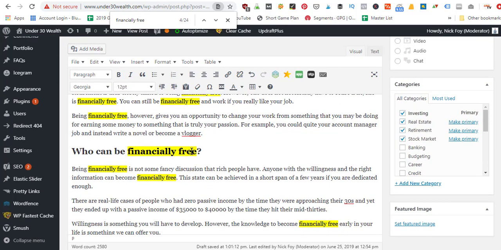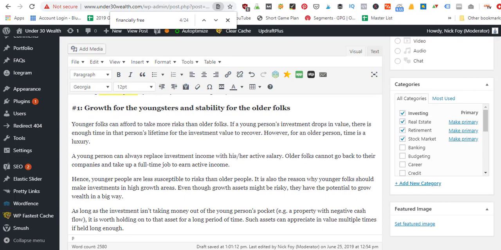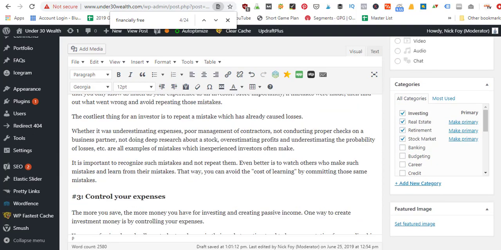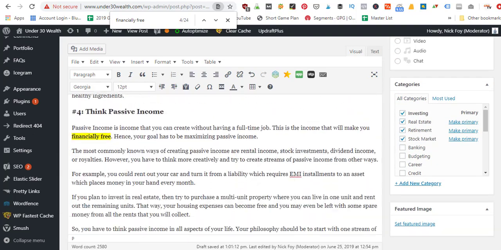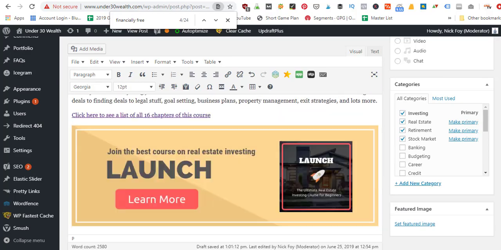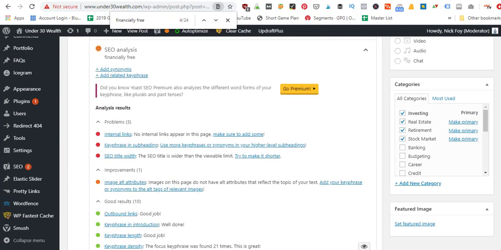So instead of always using financially free, maybe here I would substitute in a new word, or maybe down further, one of these other headings, I would substitute in a different word. That way you can give your article a chance to rank for some synonym words as well as the main keyword phrase you're trying to rank for. So that's a way to get some additional traffic to your blog post.